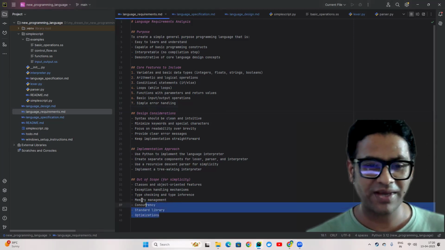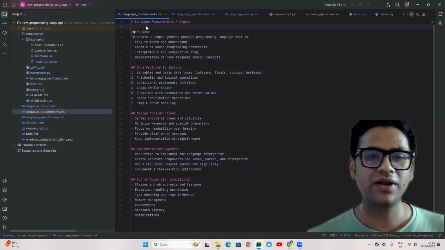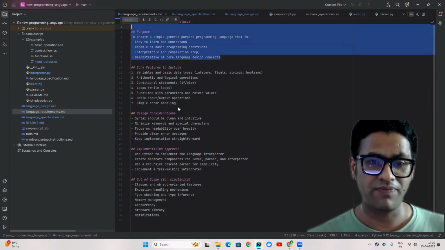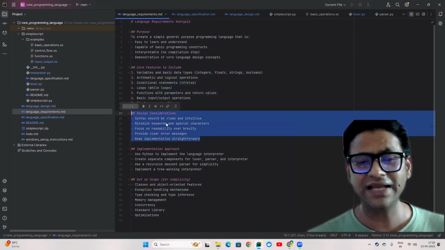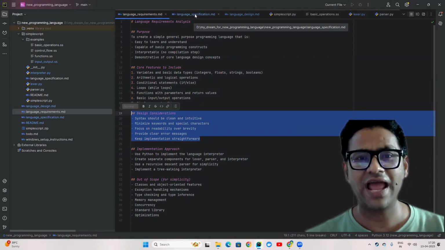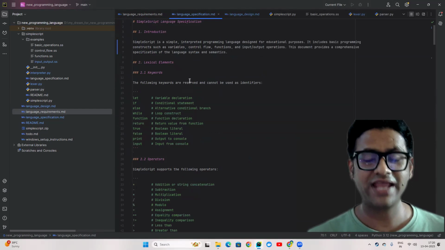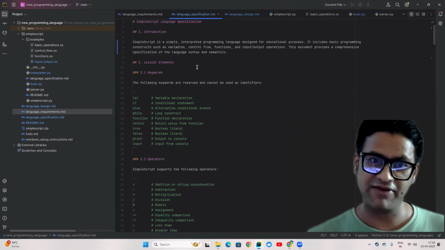As you can see on my screen, I asked a bunch of questions related to programming, how one can build that, and this is what I gathered from that. Based on this information, I was able to get all the specification and the design for the language, right? This is where again I used AI tools like Gemini 2.5 and Claude Sonnet 3.7.